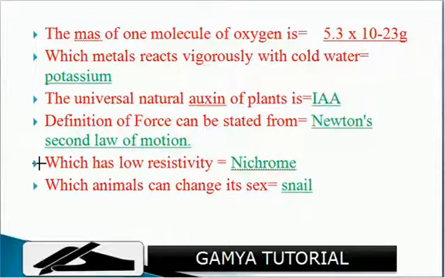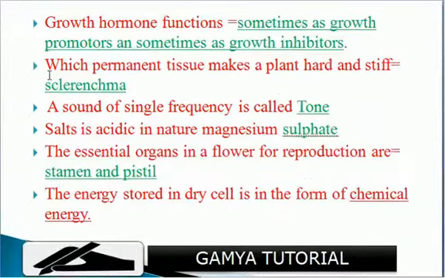Okay, next. Growth hormones function sometimes as growth promoters and sometimes as growth inhibitors. Which permanent tissue makes a plant hard and stiff? Sclerenchyma.